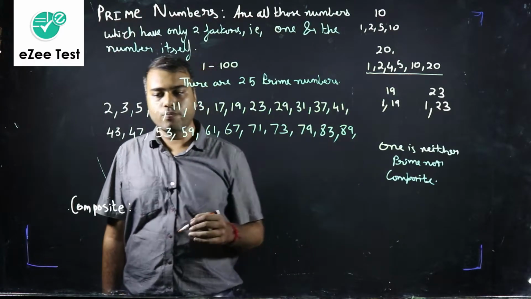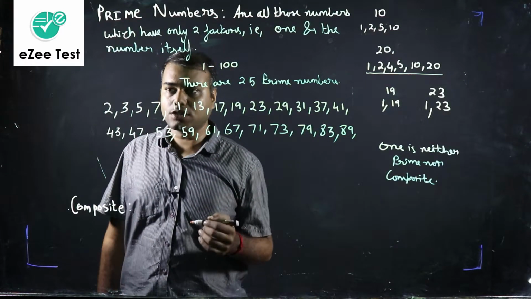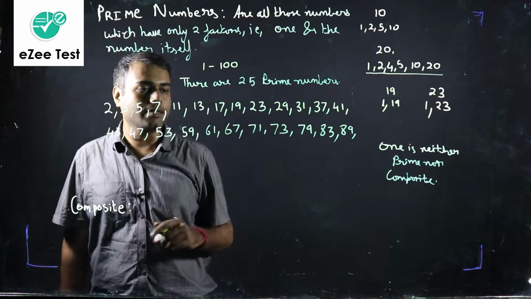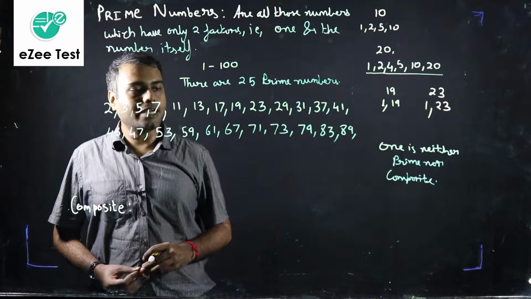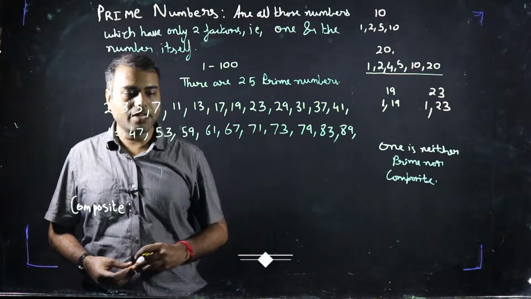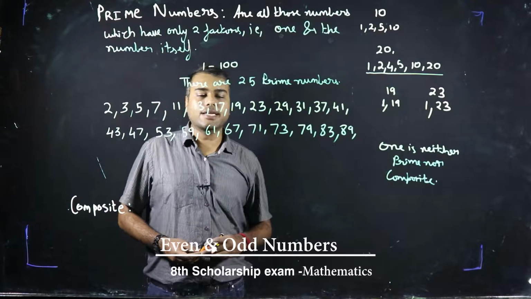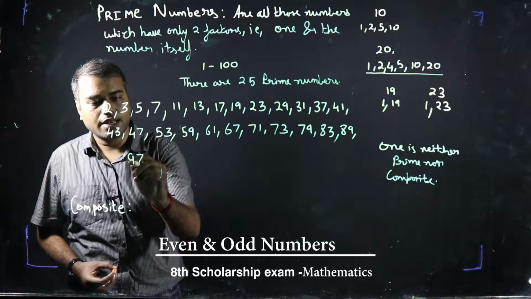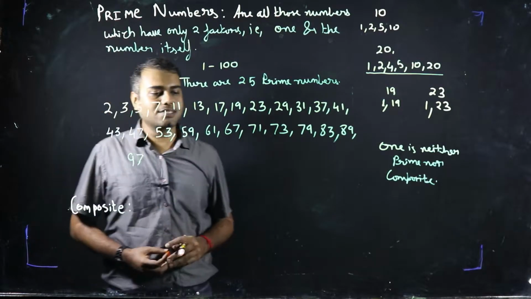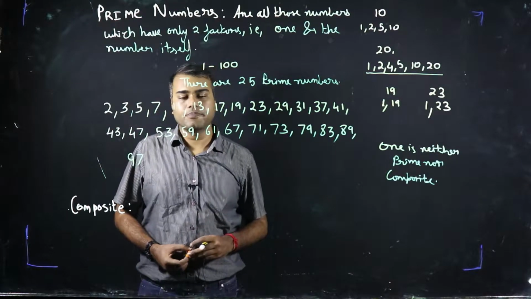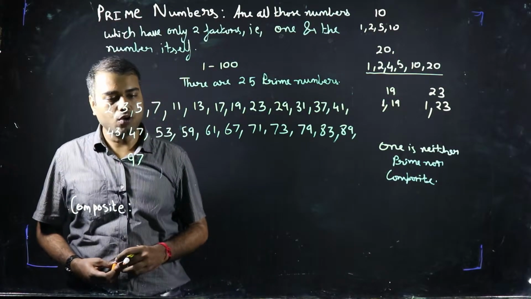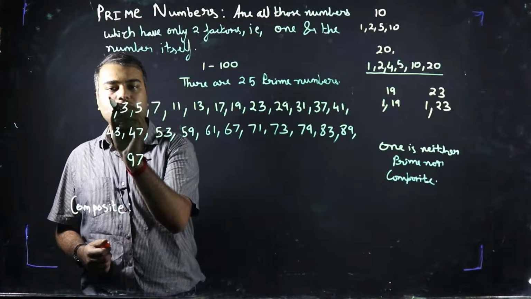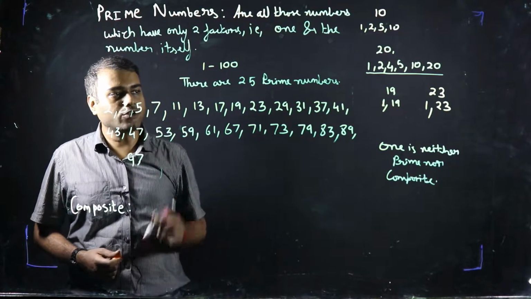Now 90, no. 91, again 91 looks like a prime number, but you can see that it is divisible by 7 and 13, so it is not a prime number. 92, no. 93, no. 94, no. 95, no. 96, no. 97, yes, 97 is the highest 2-digit prime number. 98, no. 99, no. 100, no. So basically I have written all the prime numbers from 1 to 100 and they should be 25 in number.